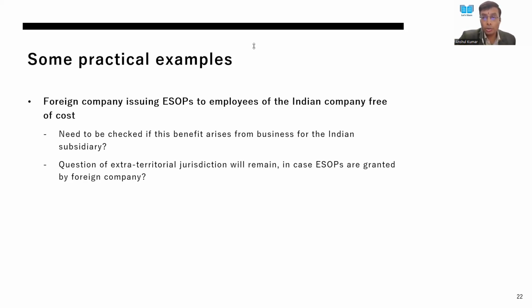I would ask Ashutosh to throw his views on this issue. So I think the one point, Anshul, which you already covered, was the concept of arising from business. So if the loan is cheaper to me, and we'll come to the cheaper part later on, but it is not arising to me because I'm not in the business of lending and borrowing, then obviously this will take us out of 194R.